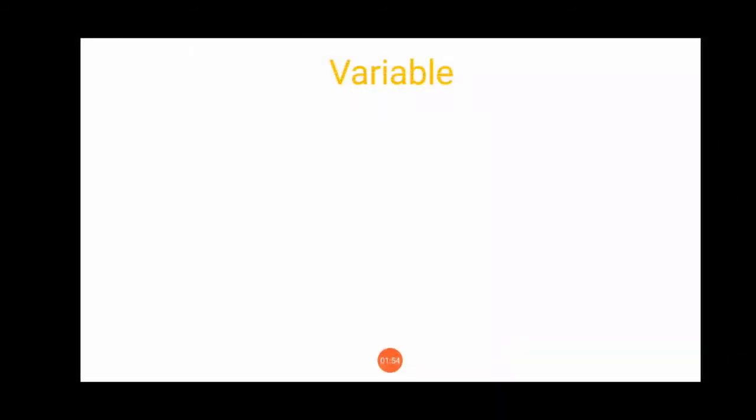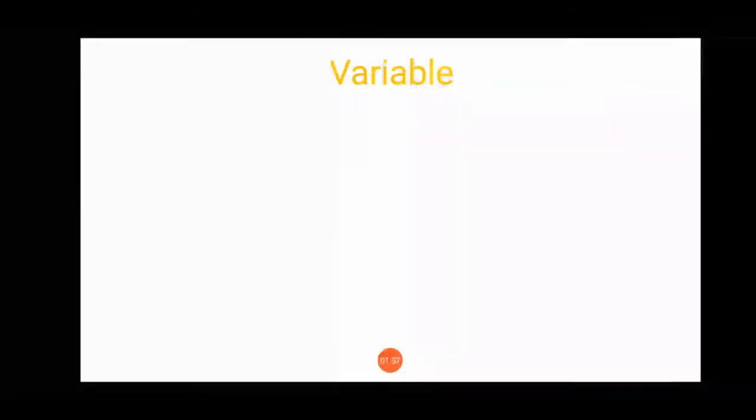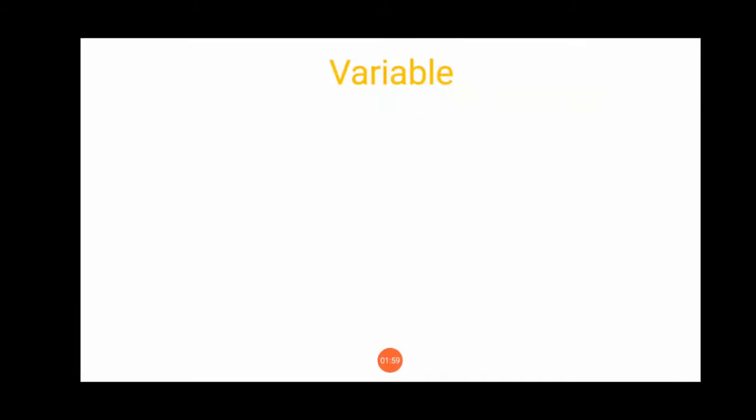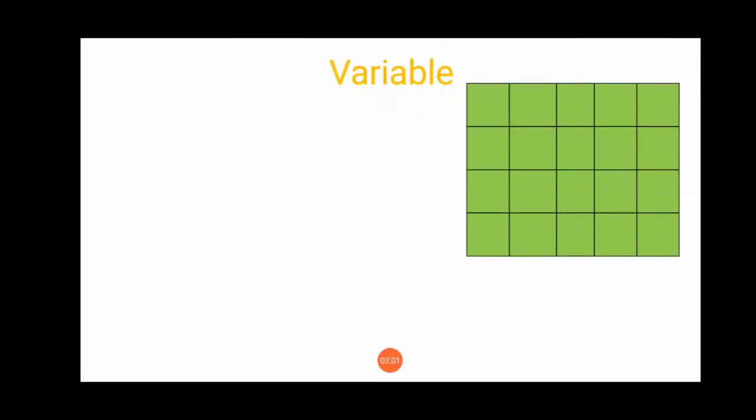The next one is the variable, a most important concept in any programming language. So what is a variable? Very simple. Now understand the memory structure. Take an example. We will see it practically. This is a memory. So these blocks are acting as memory locations.